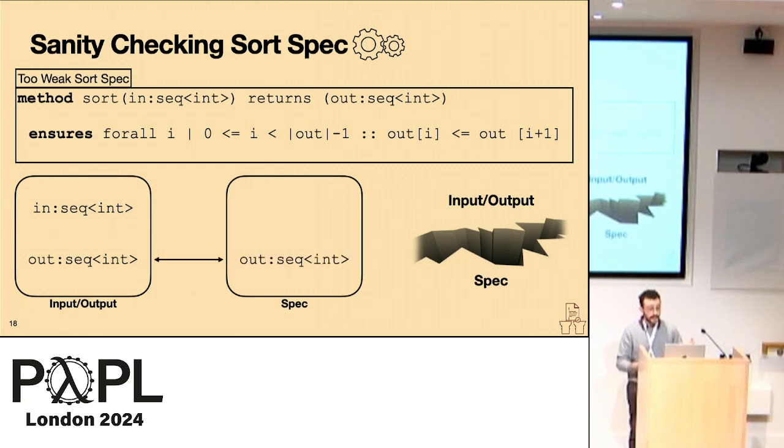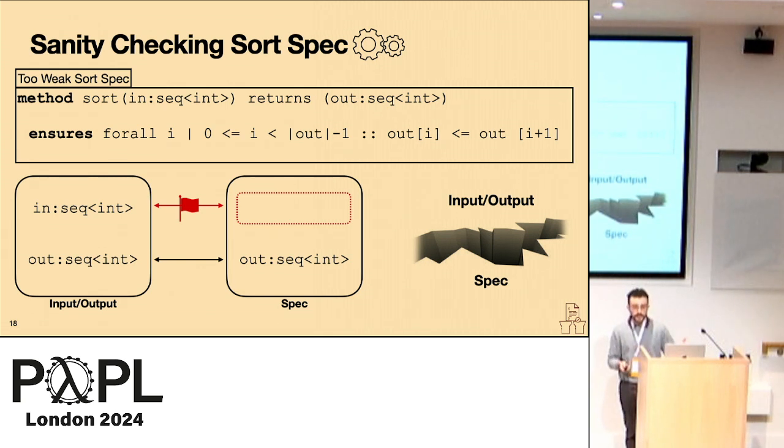We can map the output to what is mentioned in the single post condition, and we can see that the output is constrained, and every index in the output is constrained in some way. But we would see there's a complete disconnect because there's no constraint concerning the input whatsoever, which is actually the reason why we were able to see that counterexample from a few slides earlier.